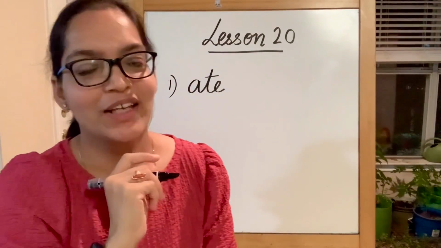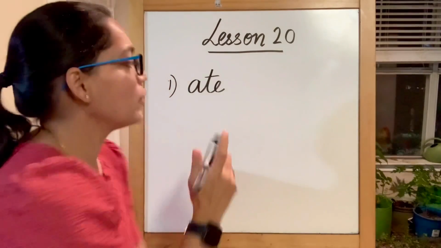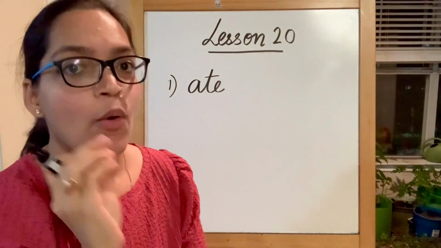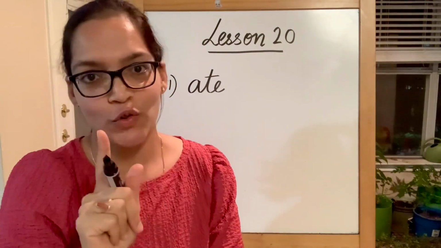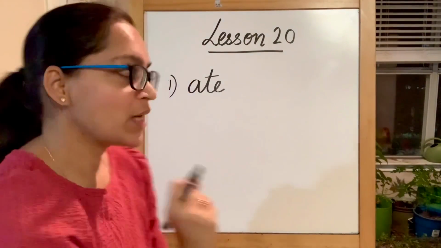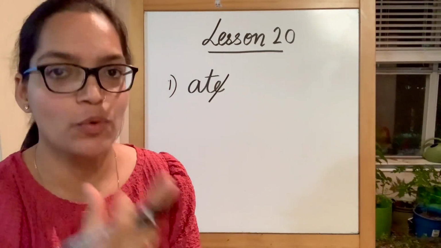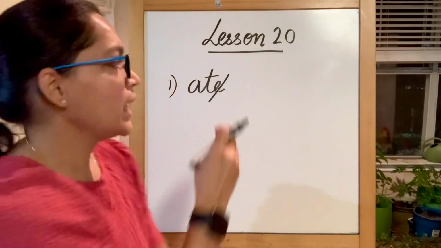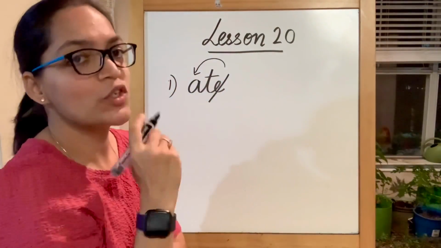The first word that I think of is eight. Now what do you see at the end? You see an E at the end. What does it do? It tells us this is not going to be short vowel A sound. It is going to be long vowel A sound. And also it does not produce any sound of its own. So E is just there to help us. It is telling us this is long vowel A sound, which is A.